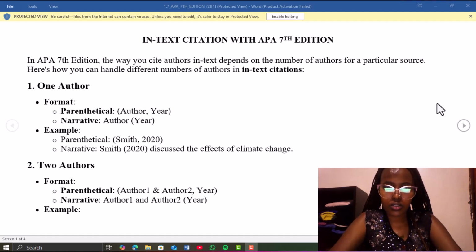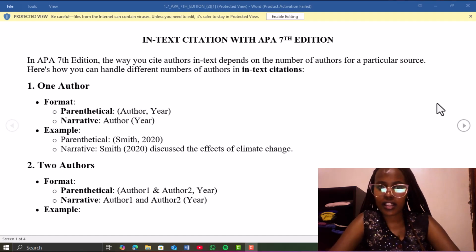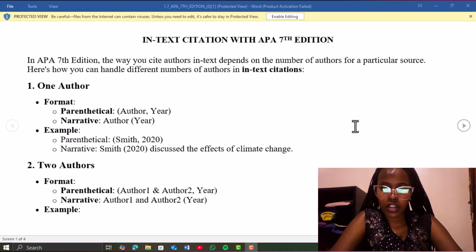As we see on our screen, in APA 7th edition, the way you cite authors in text depends on the number of authors for a particular source. Here's how you can handle different numbers of authors in the in-text citation. For one author, you can either put the author's name outside the bracket, or put the author's name and the year of publication in the same bracket. So it is either called parenthetical or narrative.